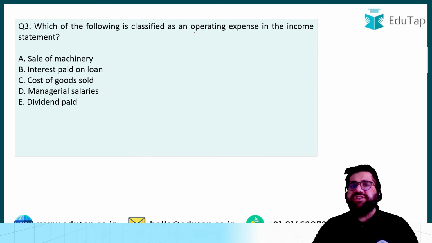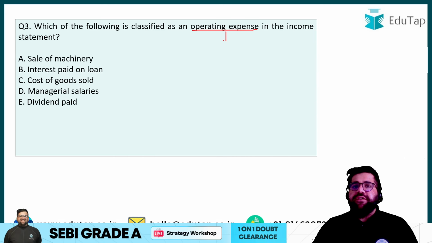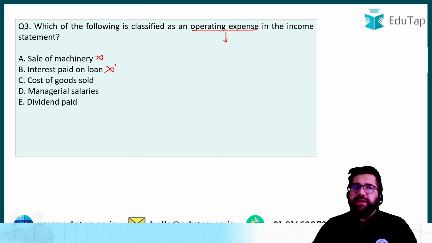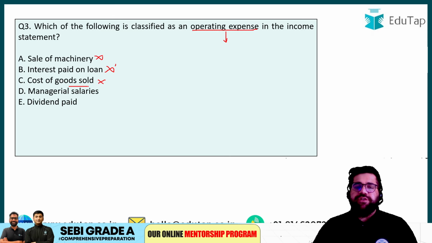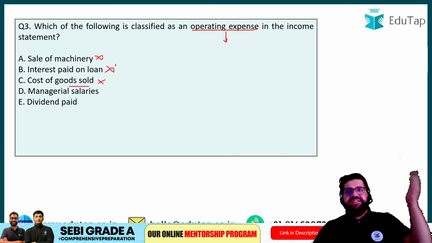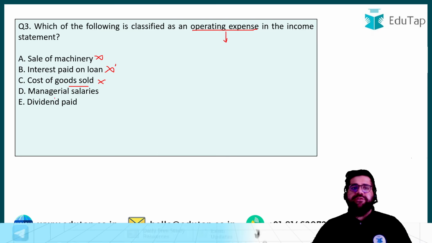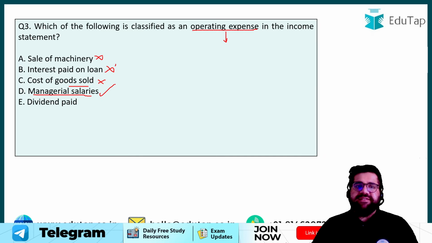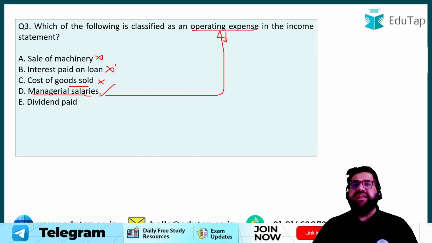But the question is asking which of the following is an operating expense. Operating expenses are generally those kinds of expense which are related to your day-to-day business operation. So sale of machinery, no. Interest paid on loan, no. Cost of goods sold, no. Cost of goods sold is basically adjusted to calculate your gross profit. Managerial salaries, yes. So managerial salary is your operating expense.